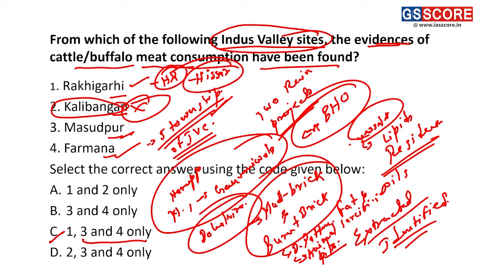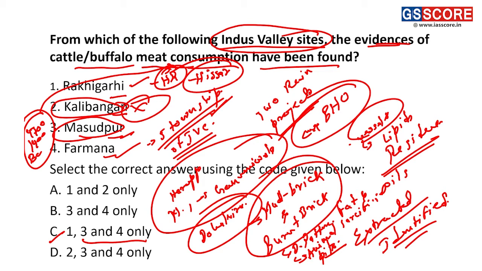Kalibangan, as you know, is another site. It's not in the answer. The village of Masoodpur dates back to around 4700 to 1400 BCE. This date has been attributed to Masoodpur, and Masoodpur is also in the Hisar district.